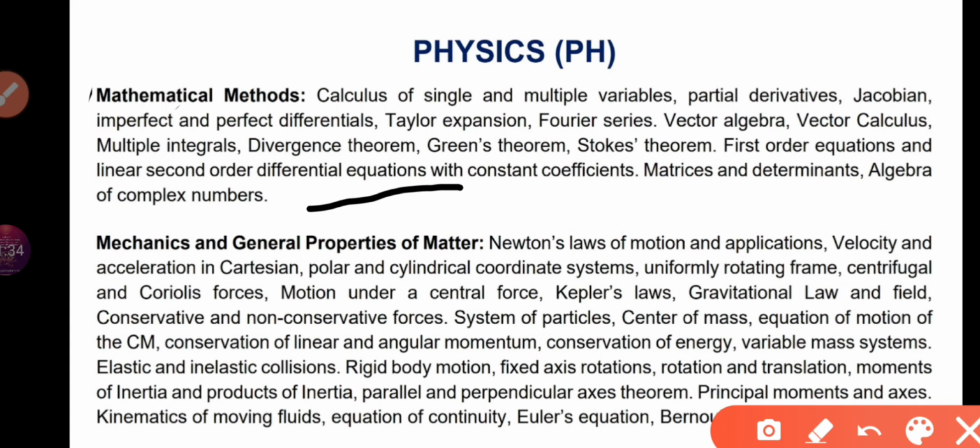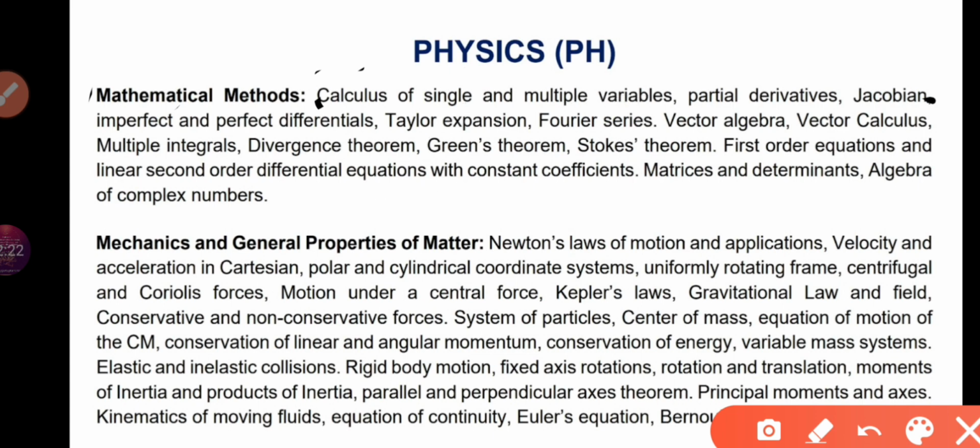Let us suppose calculus: single variable, you can cover it. Multiple variable is comparatively hard. Partial derivative is an easy topic. Jacobians are also asked in mathematics. Improper and proper integrals, Taylor expansion: this is very important, please don't go without preparing this. Fourier series: 1 or 2 questions have been asked from this topic. Vector algebra is also very easy to learn.